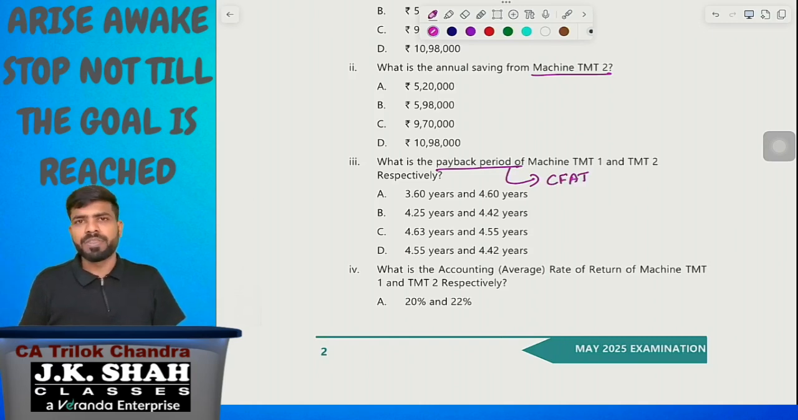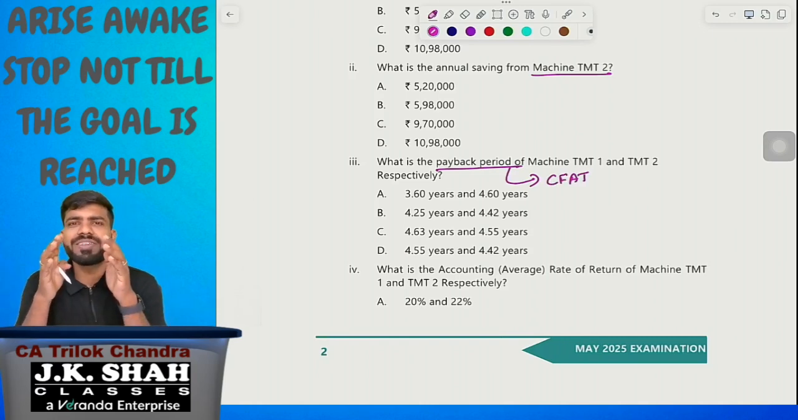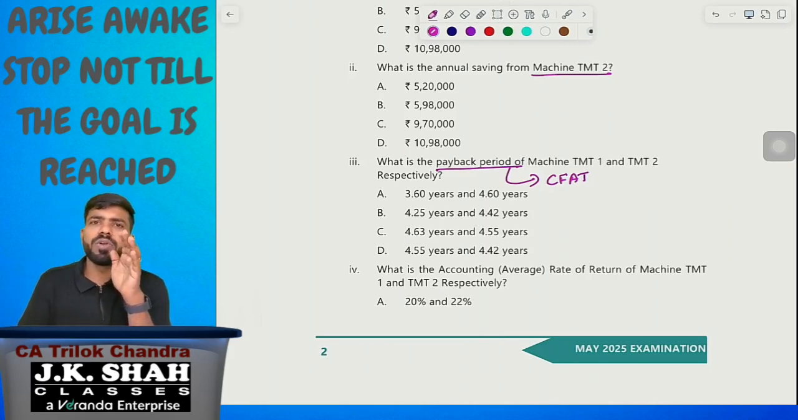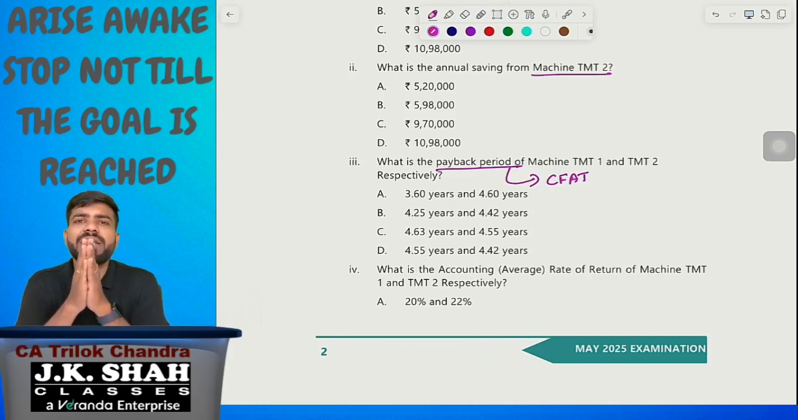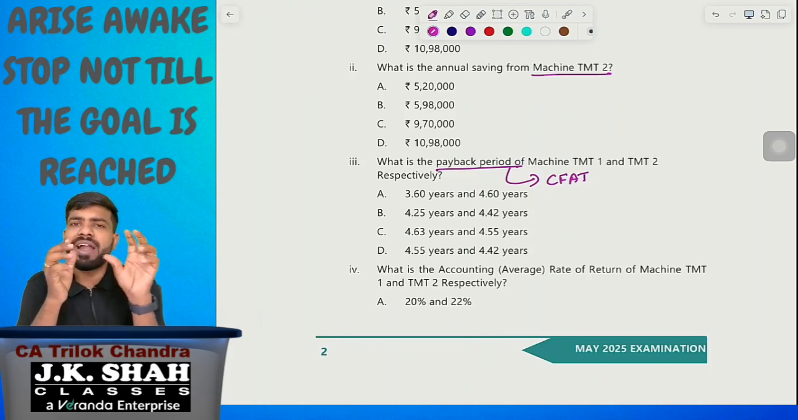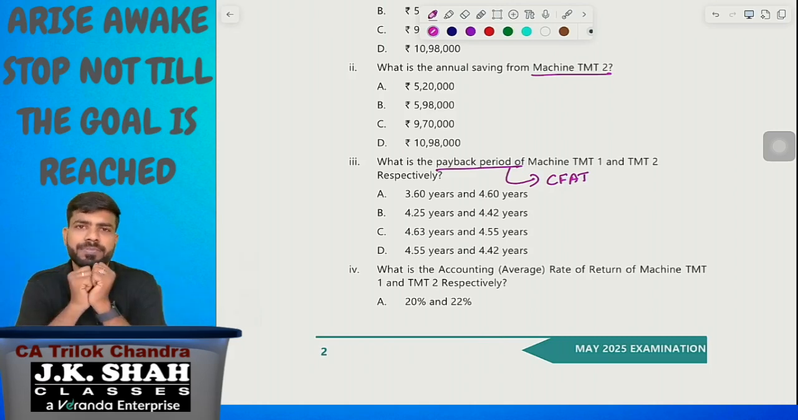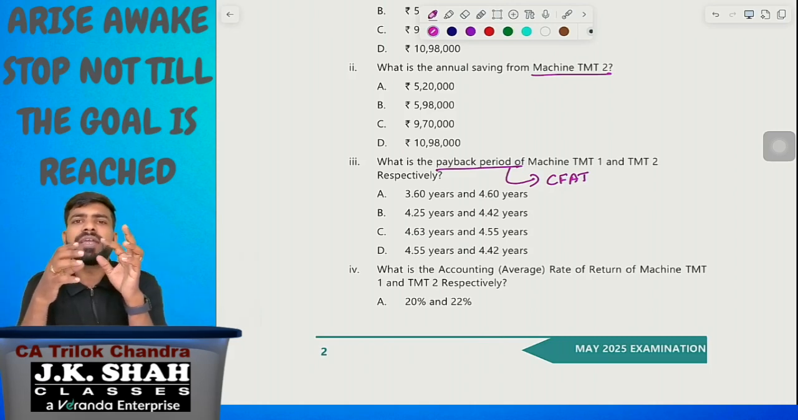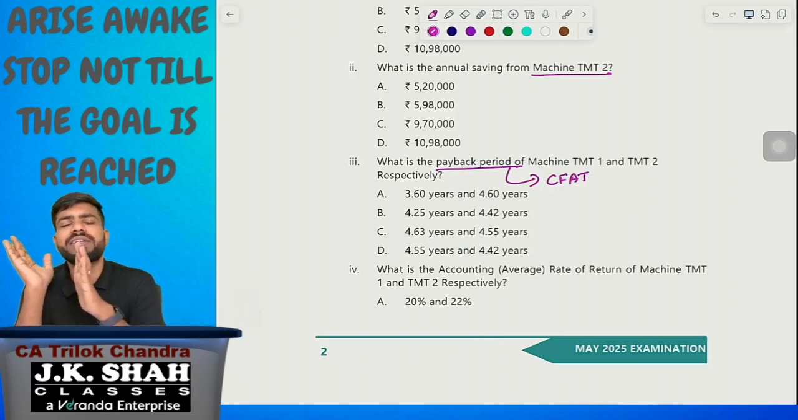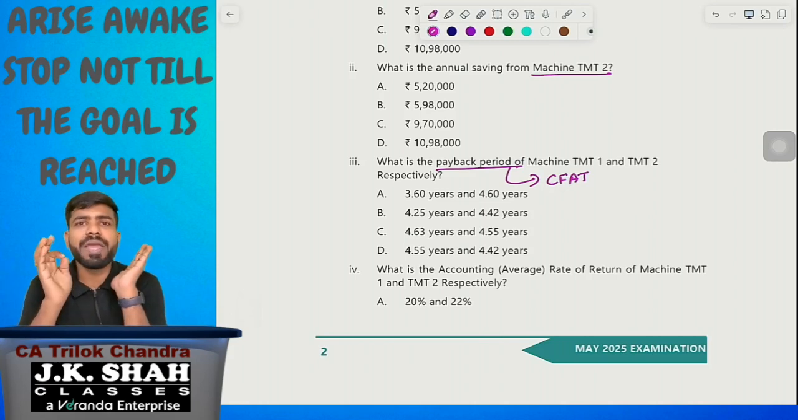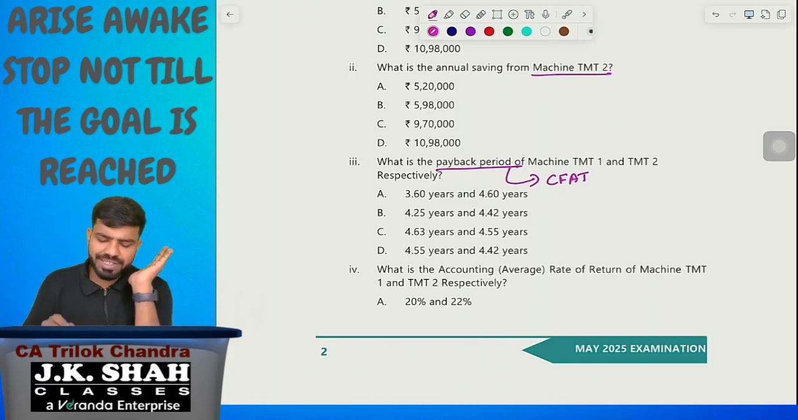I already told you, generally I used to mention this point. Totally we have 7 capital budgeting techniques: non-discounting techniques and discounting techniques. Out of these, only ARR uses profits. All the remaining techniques consider cash flows, payback period included. How to calculate? Okay, we'll discuss that later.